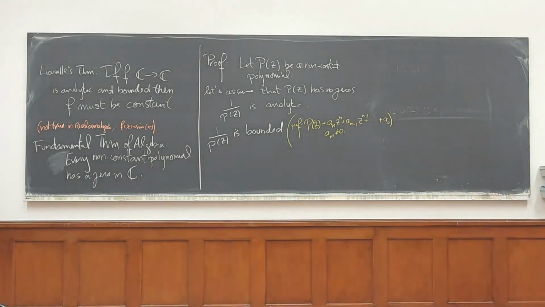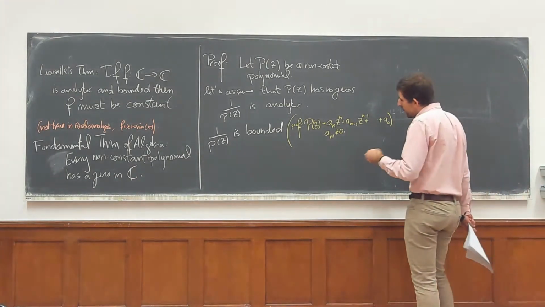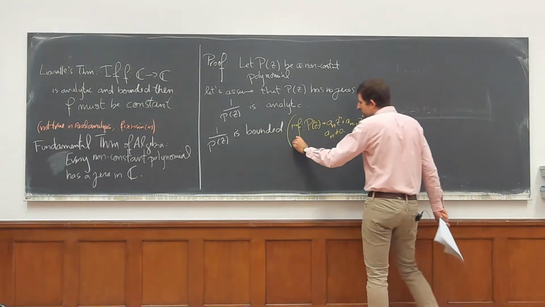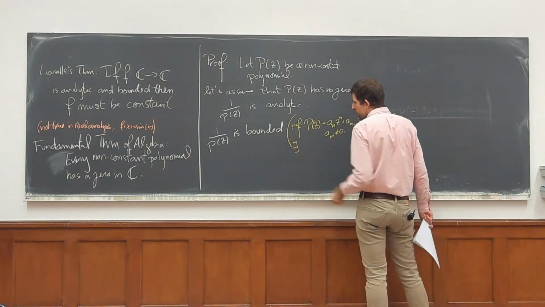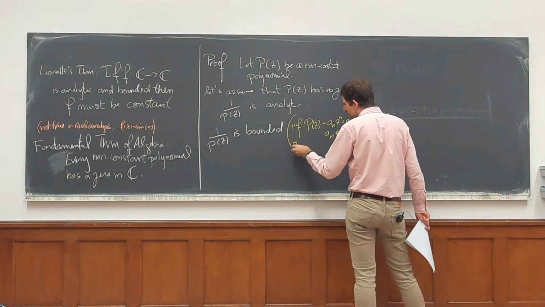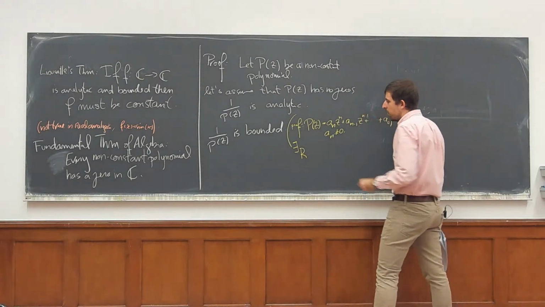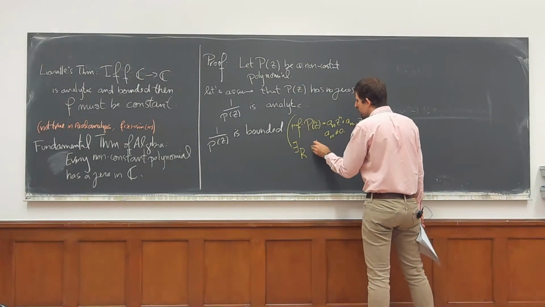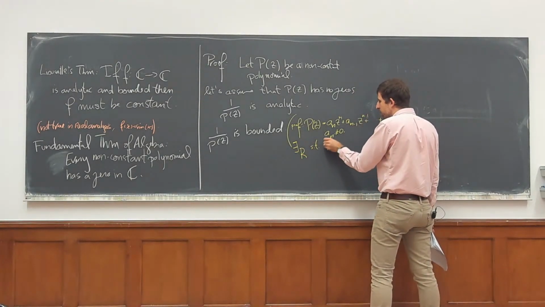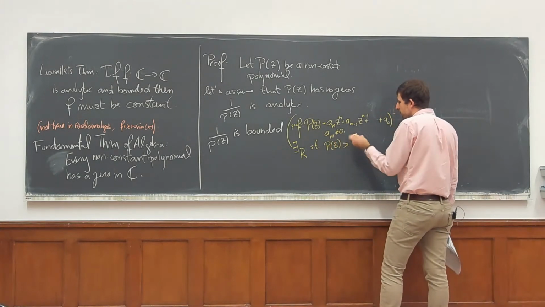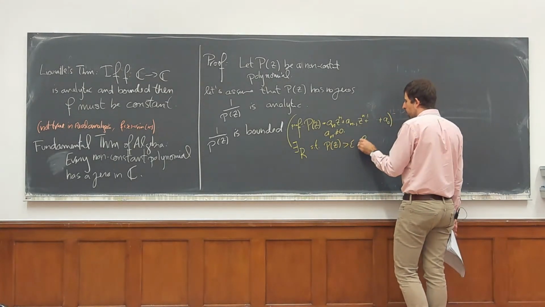So a_n is not 0. Now the claim is that there exists some radius r such that the absolute value of P of z is bigger than some epsilon